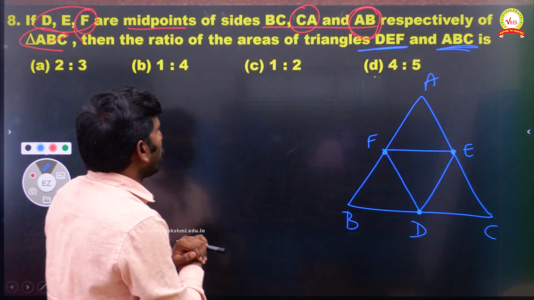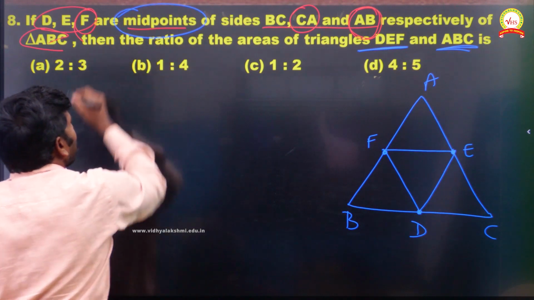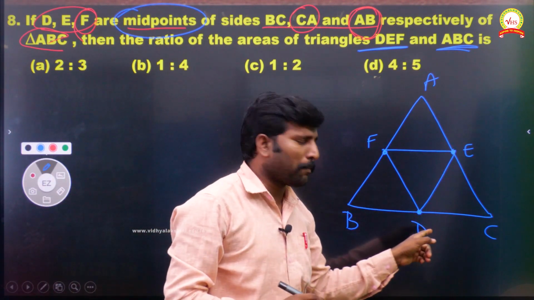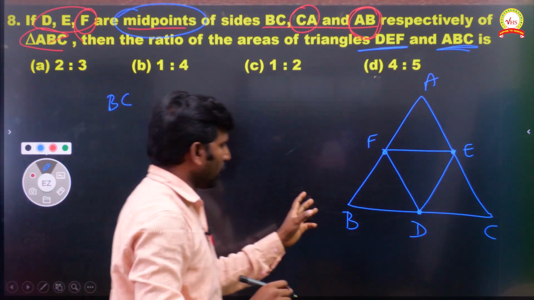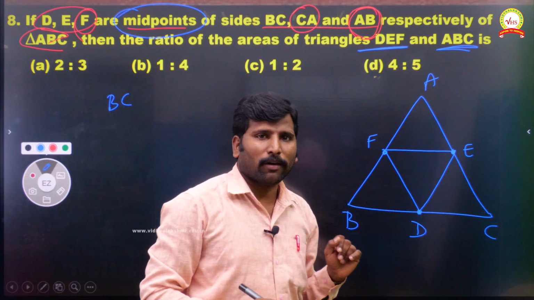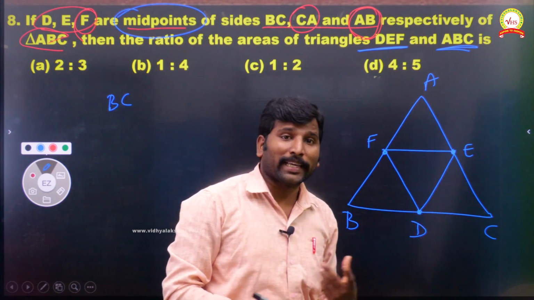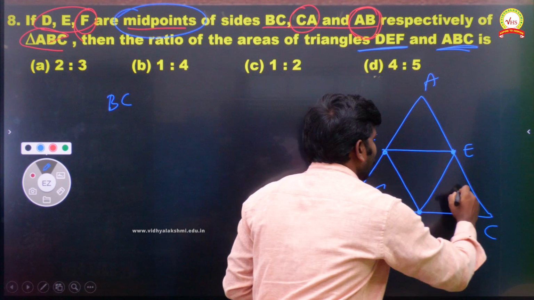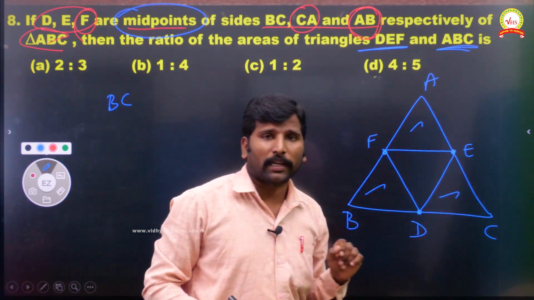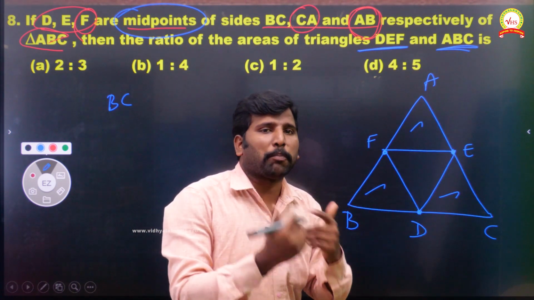That's it. Now we know very well, they said clearly it's a midpoint. So D is a midpoint, like what is that? Half of the BC is the D point. Then BD equal to DC, like that you will get. But they are not asking this triangle. They are asking the middle part. So better we will go with the midpoint formula.